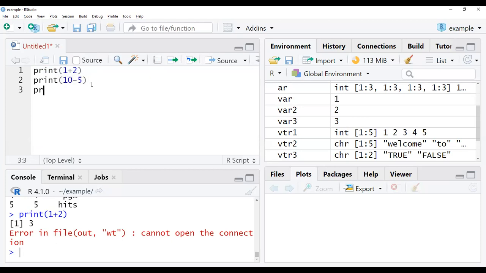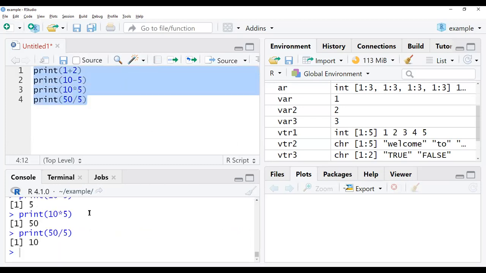Now one more print statement, multiplication. Next, print. This is my data I have given. Now select the print statements. It will directly give us the results by calculating the operations.